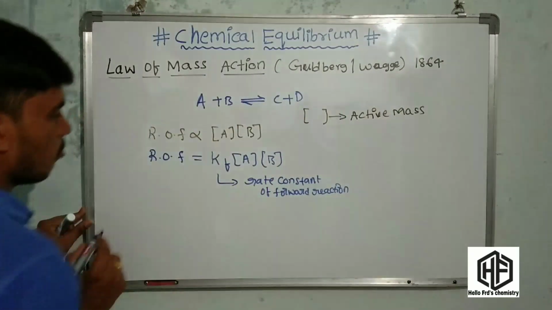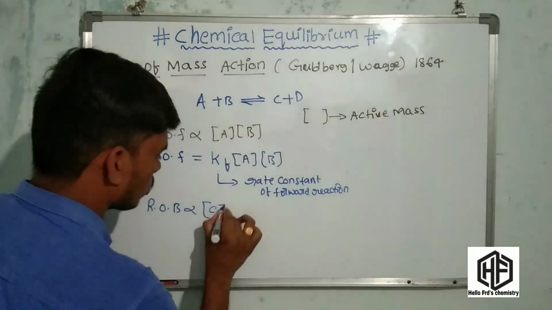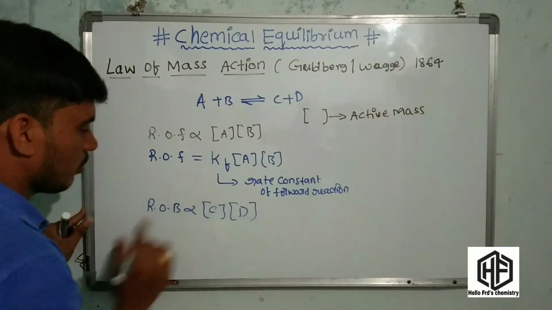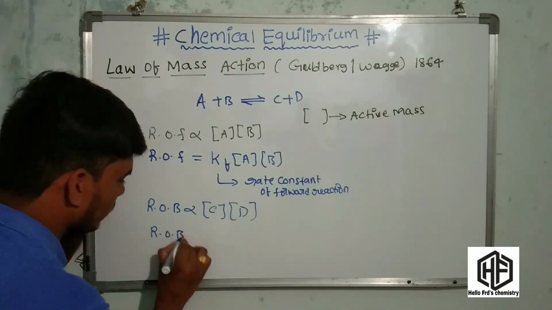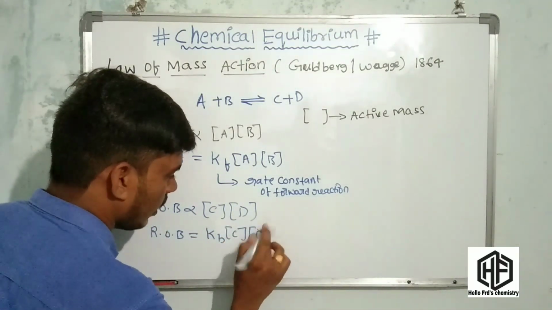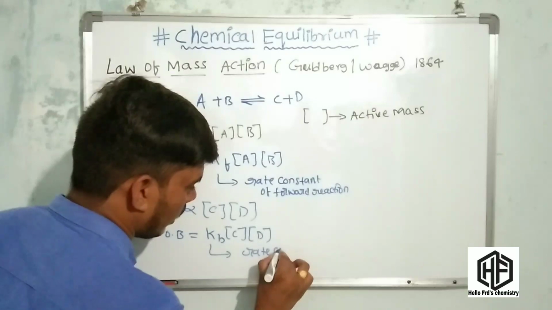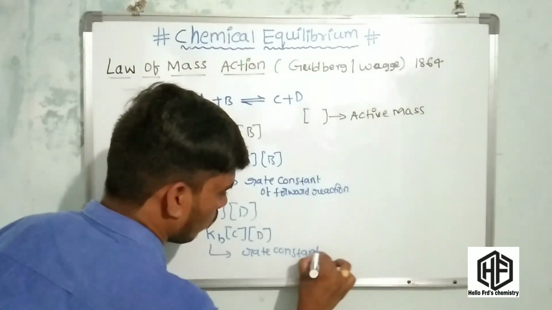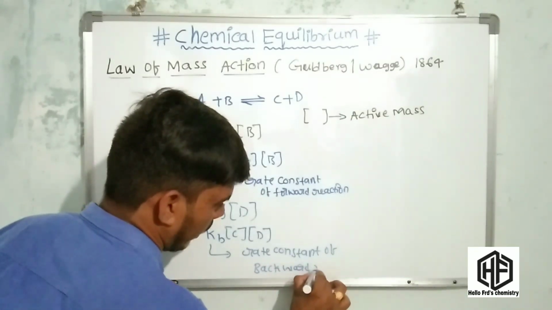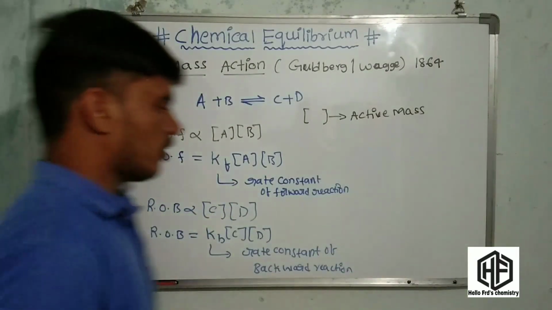Friends, C and D are the products, so the active mass of C and the active mass of D. Now the rate of backward reaction equals Kb into the active mass of C into the active mass of D. This Kb is also called the rate constant of the backward reaction.